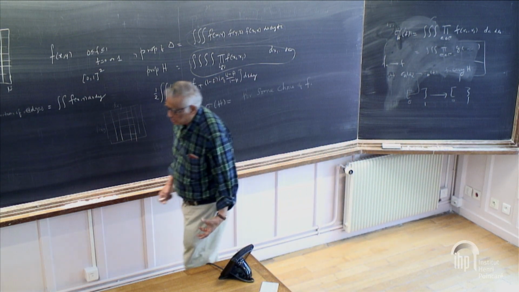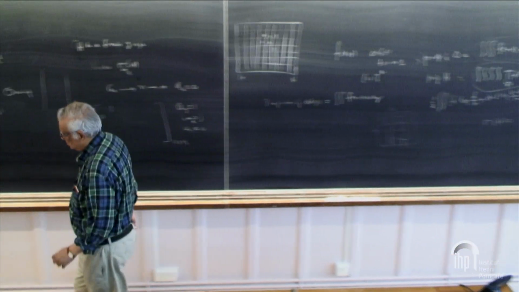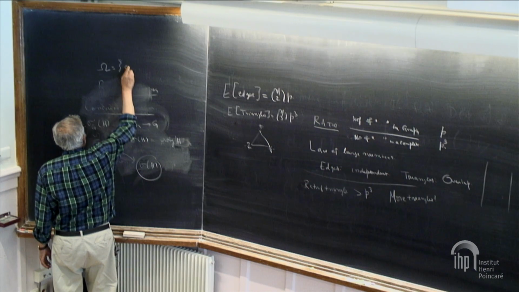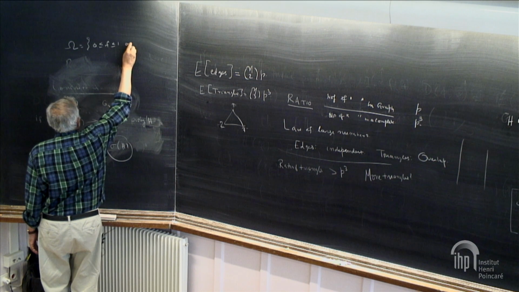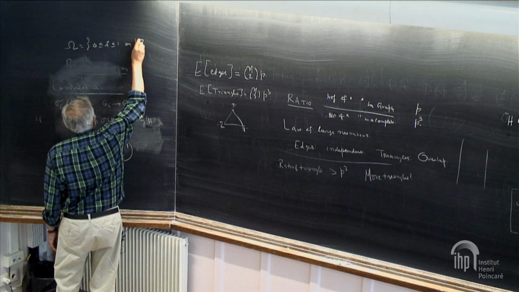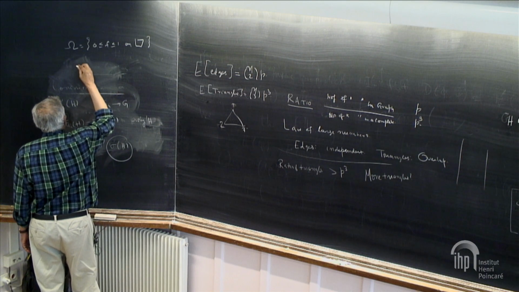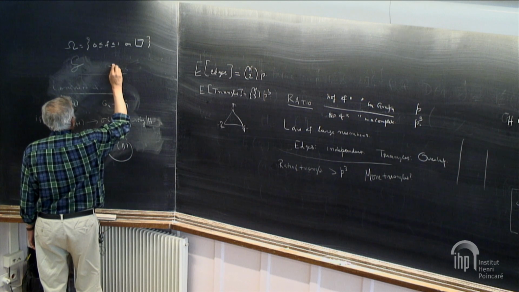So your actual space that you want to work with, if you call it omega, is your space of functions between 0 and 1 on the square, modulo the group of measure-preserving transformations of the unit interval.